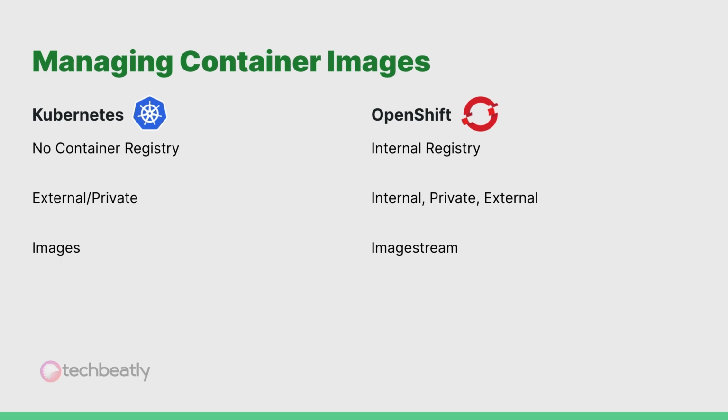Image streams are named references to container images. The image stream feature in OpenShift helps to handle multiple versions of your container images with tags. You can configure builds and deployments to watch an image stream for notifications when new images are added and react by performing a build or deployment respectively. No need to worry, we will learn about image streams, the internal registry, private registry, everything in the upcoming videos.